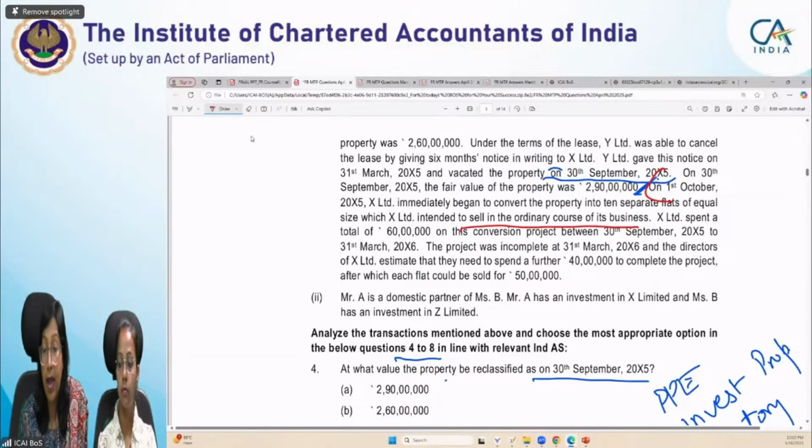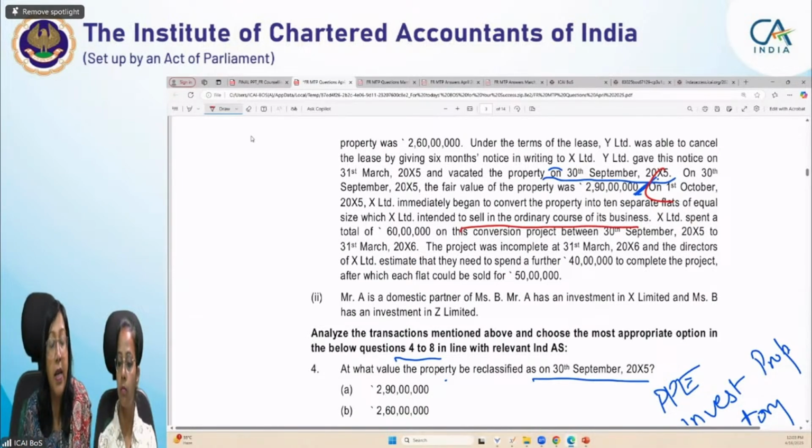Students, I just want your answers. Please be participative. Otherwise, it will be very monotonous for me and for you also. So, when any asset is intended to be sold in the ordinary course of business, what will be its classification? Good. Inventory. So here the reclassification from investment property is to inventory.